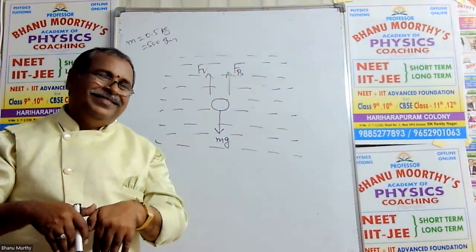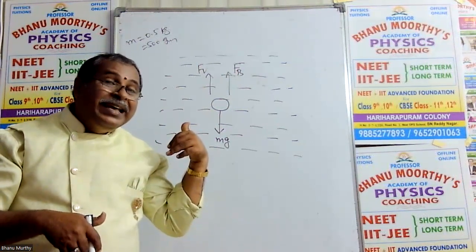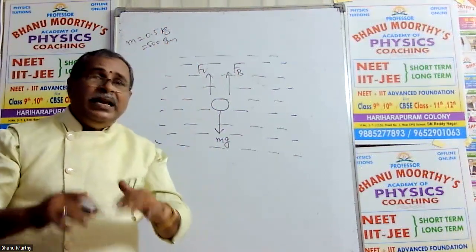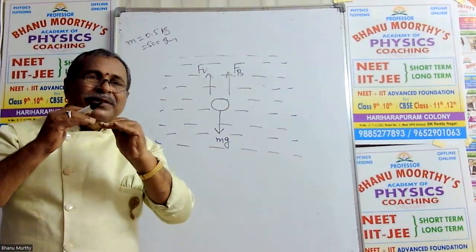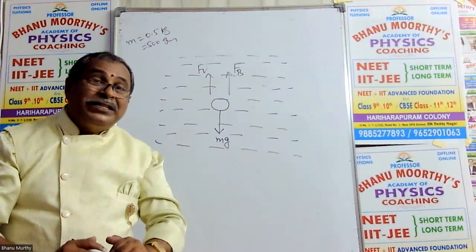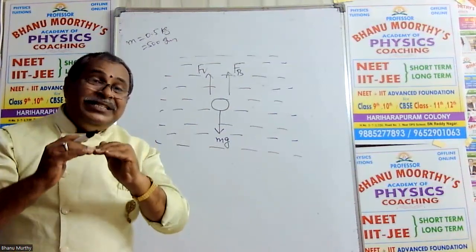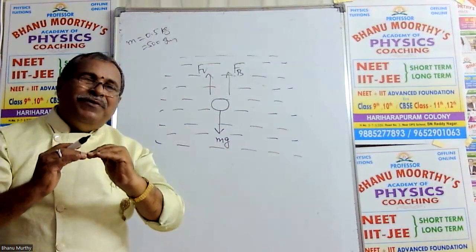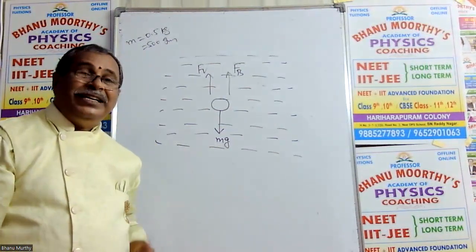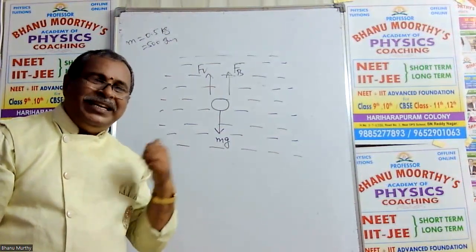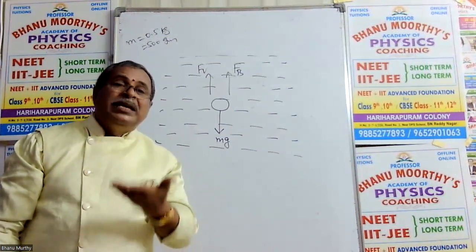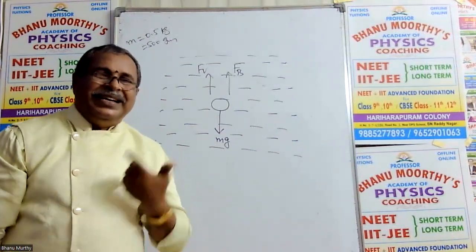Now in this case particularly, the ball moves instead of falling down quickly, instead of accelerating; it is coming slowly with uniform velocity. My dear students, recognize this point: even though the external force is zero, even though acceleration is zero, the ball is coming down with uniform velocity. This is called terminal velocity. So what is the terminal velocity? That is the question in this concept. With what uniform velocity is the ball coming down?